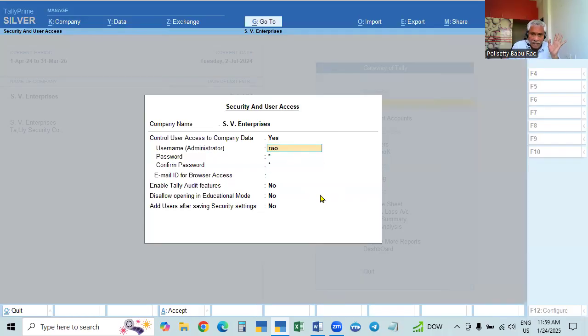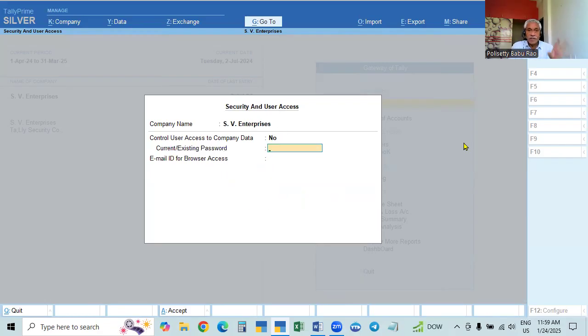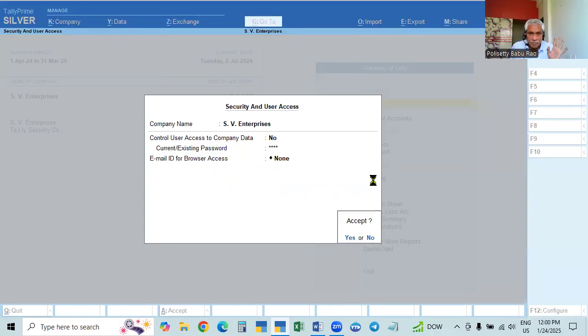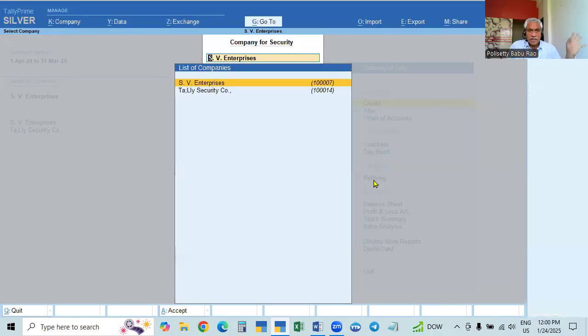Now here we need not do anything. Just go back, press the backspace, to the user access control in the company data. We made it yes, just make it no. That means we don't want it. Make it no and give the password 1122. Okay, 1122. And for the email ID for browser access, always take none. Okay, it is accepted. Now that is completed.